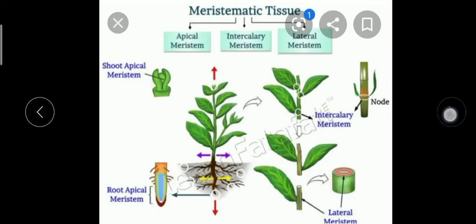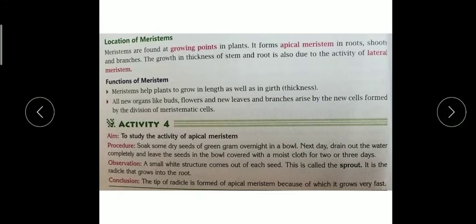Correct? Now, what are the functions? As we all know, it gives growth to the plant, and girth. Girth means width, thickness, to the plant. All new organs like buds, flowers, new leaves and branches arise from new cells formed by the division of meristematic cells. So remember these two functions.